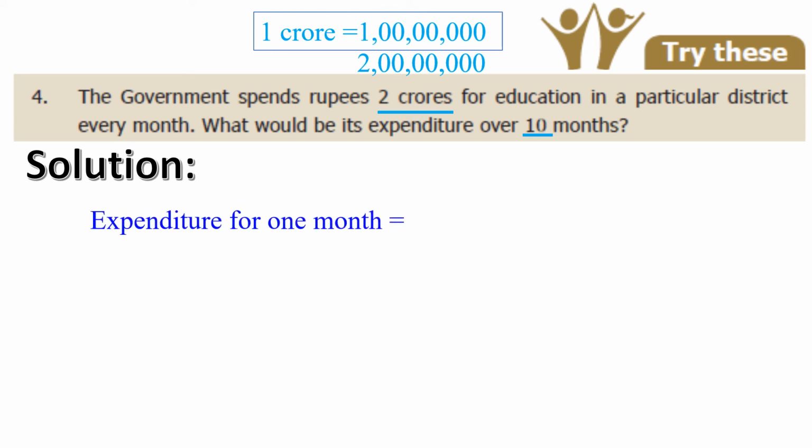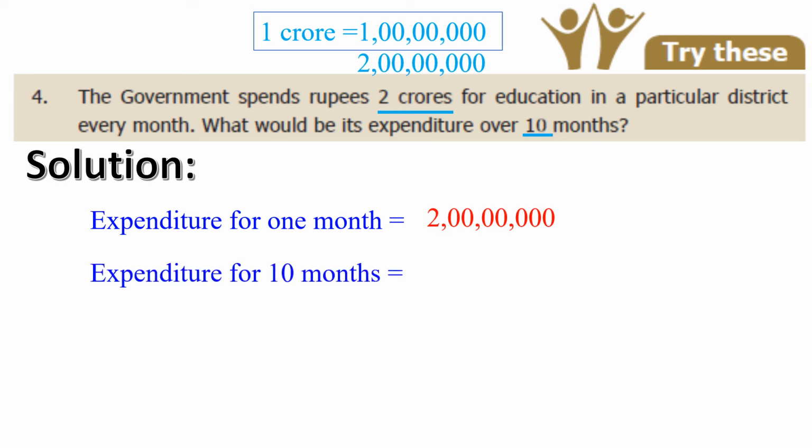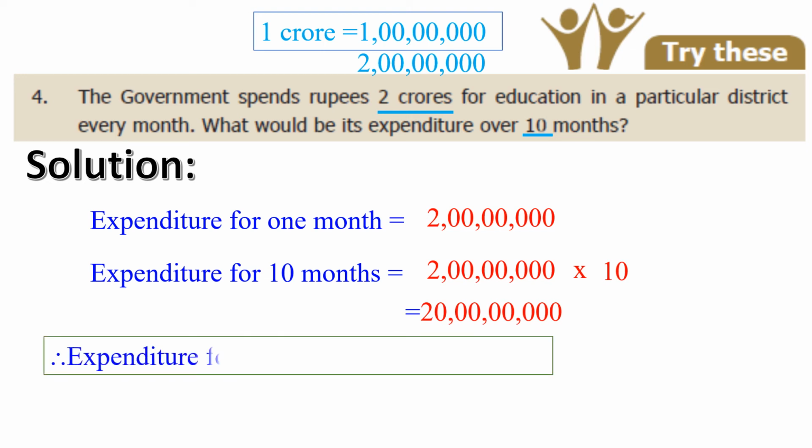Expenditure for 1 month is equal to 2 crores, and expenditure for 10 months is equal to 2 crore into 10, that's equal to, just join one zero, yes, 20 crore. Therefore, expenditure for 10 months is equal to 20 crores.